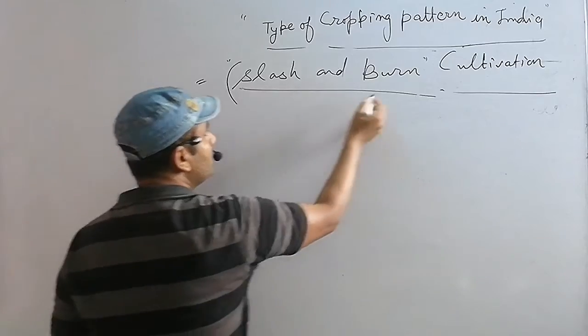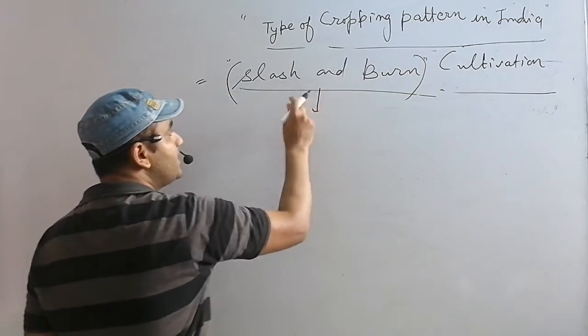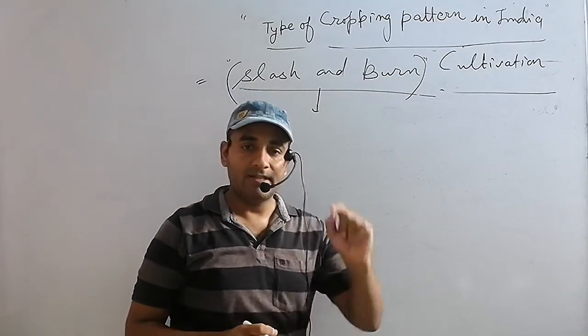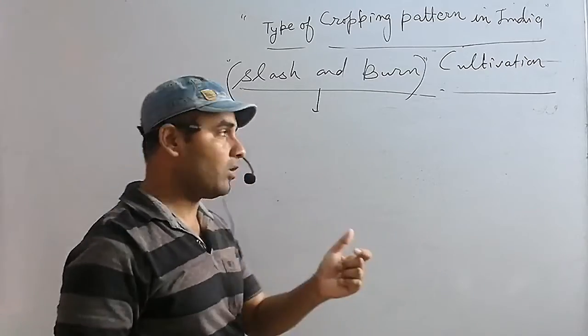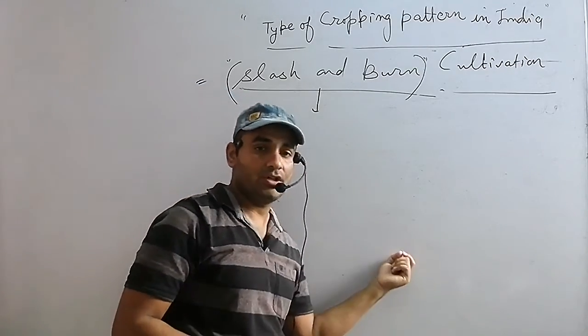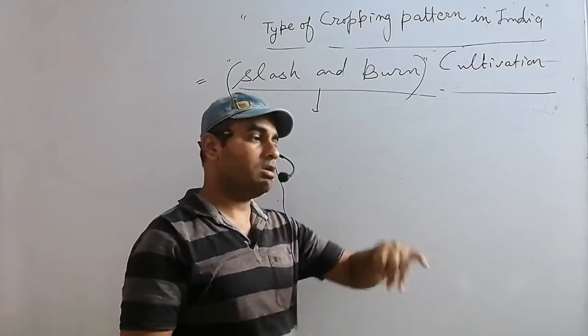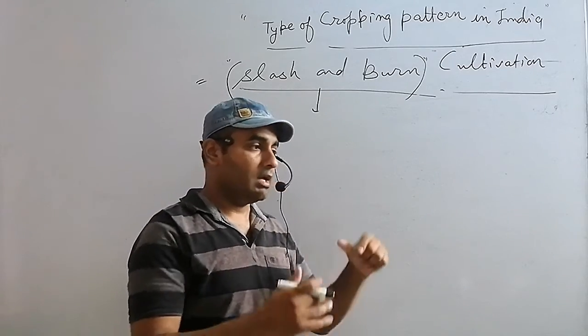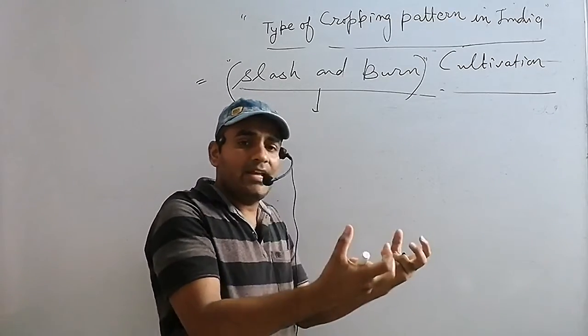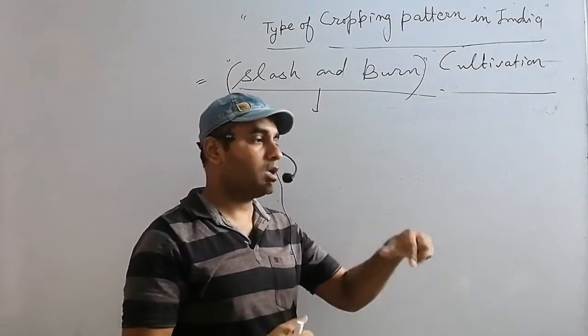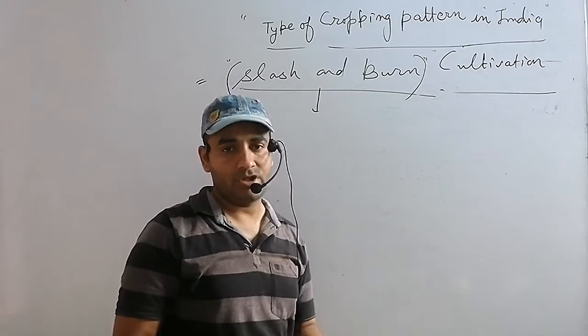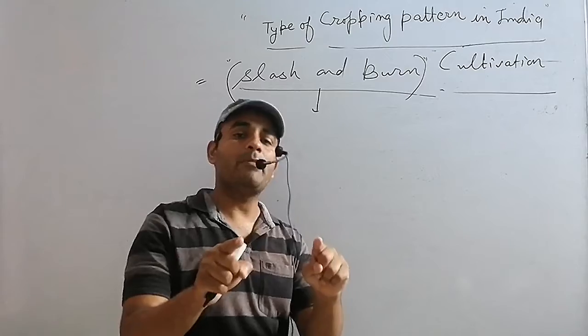Slash and burn is a type of cultivation that involves cutting off plantation in forest or woodland areas to create a field for cropping. Okay, got it, and remember this.